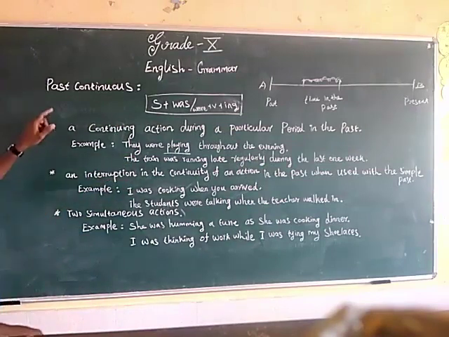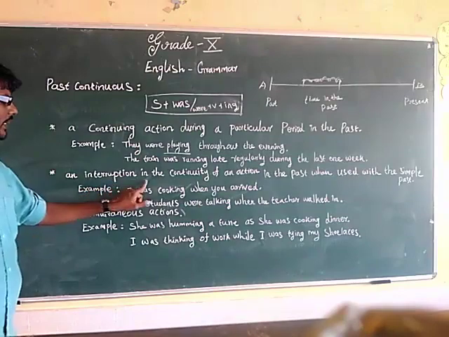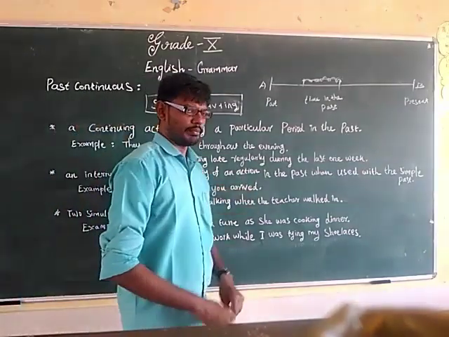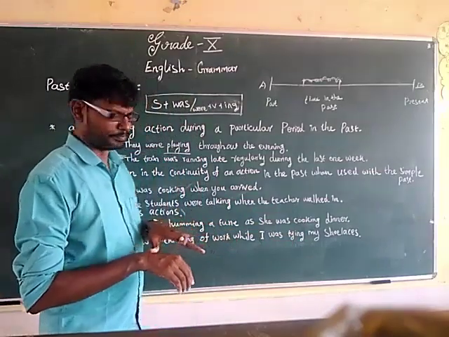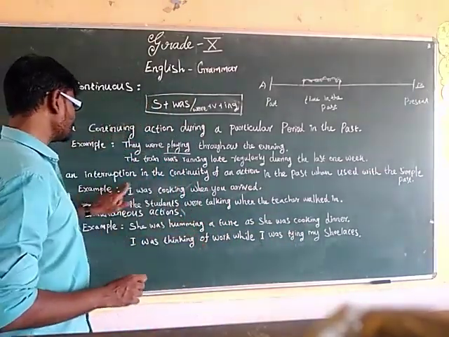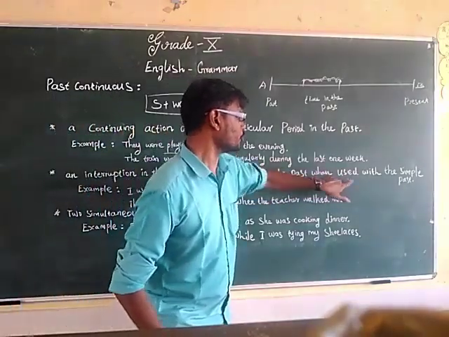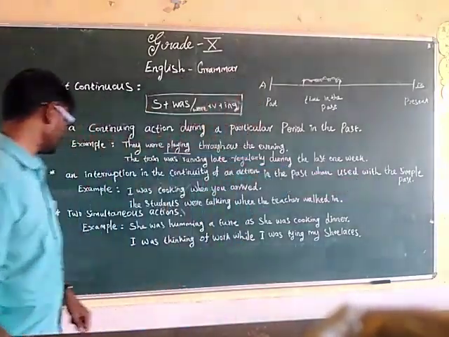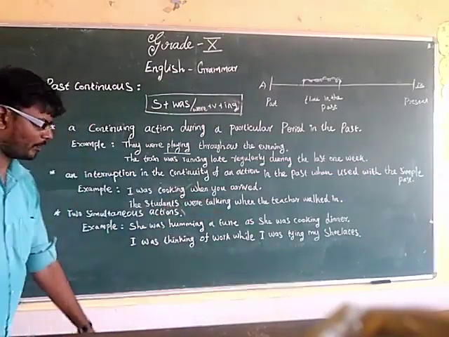Next one, past continuous tense is used to refer to an interruption in the continuity of an action. Some action is going on, some interruption takes place. Let us see that. An interruption in the continuity of an action in the past when used with the simple past. For example, I was cooking when you arrived.